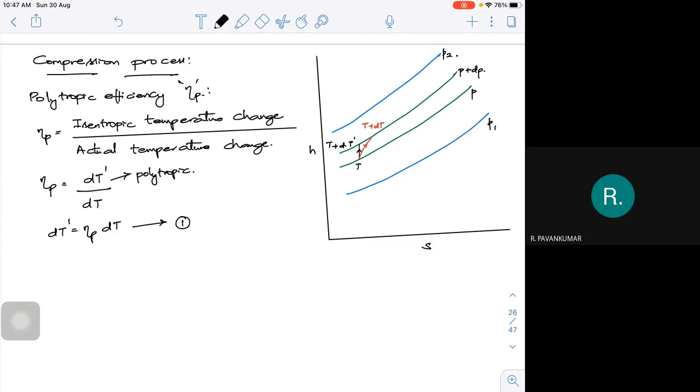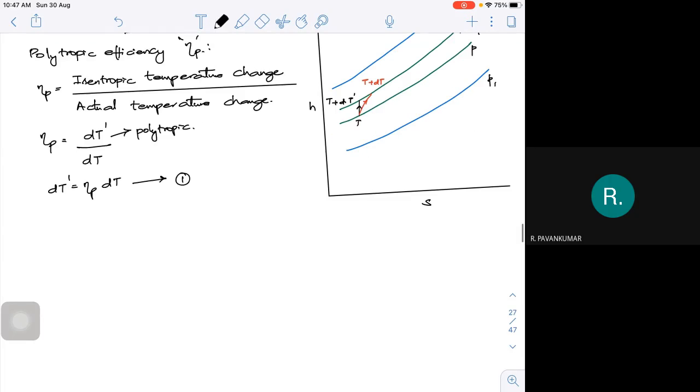Now we know that for any isentropic process, we know this formula, that is T i by T low is equal to P i by P low whole to the power of gamma minus 1 by gamma.